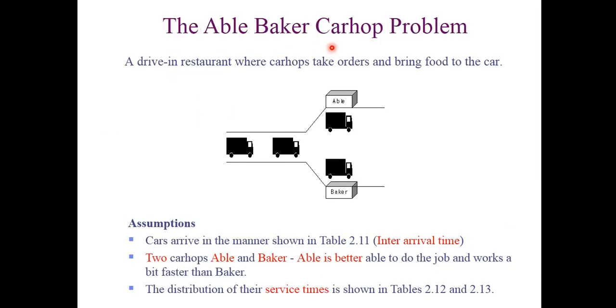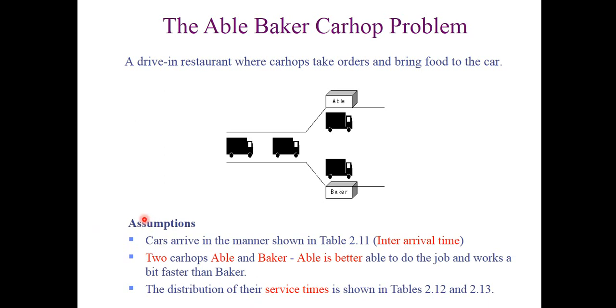So this problem is called Abel-Baker-Carhop's problem. It describes a drive-in restaurant where carhops take orders and bring food to the car. A drive-in restaurant is a kind of restaurant where customers come with their car, and rather than getting out of the car, they give their order from inside the car, and the carhops take the order from the customer and bring food to their car. So this is how a drive-in restaurant works.